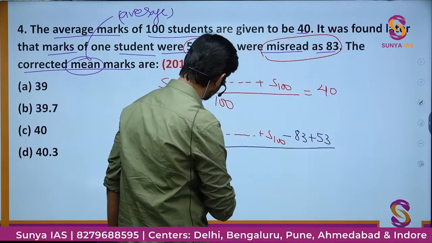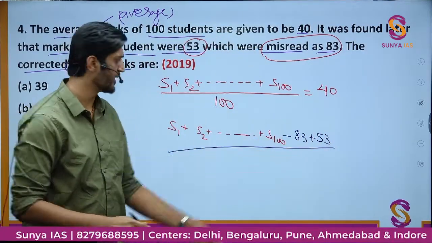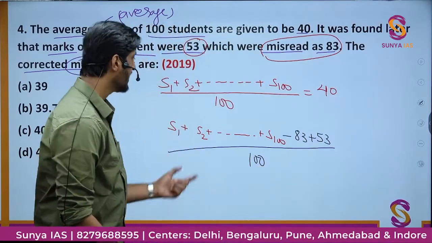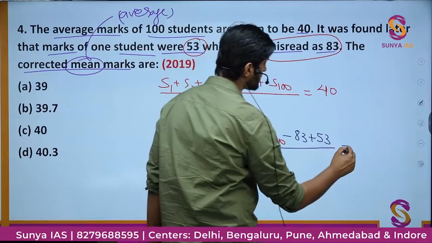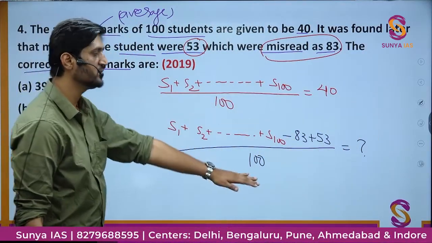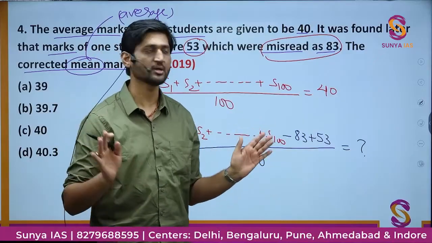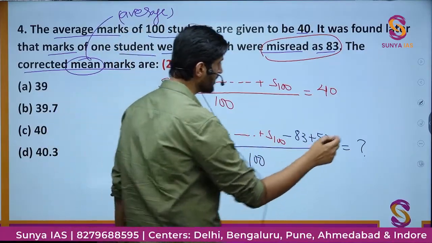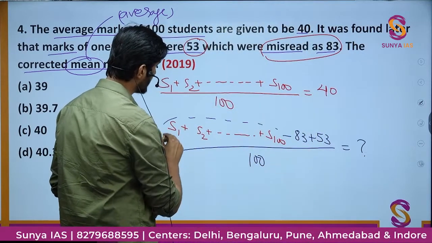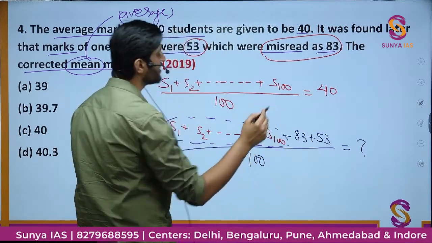Divided by the total number of students, which will remain the same no matter what. So we still have 100 students in the class, and we have to find the new average. What is going to be the new average value? This is what we have to do in this question. The calculation is quite simple. We just have to substitute this value, S1 to S100, this sum of marks.